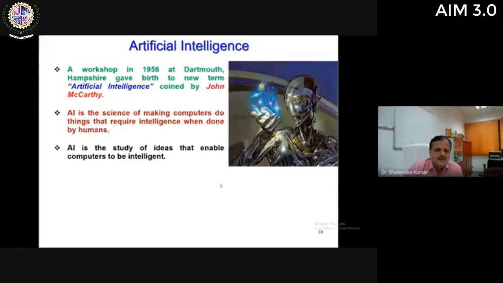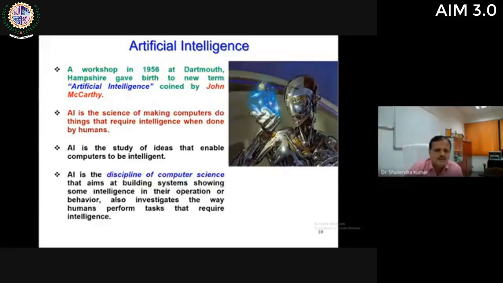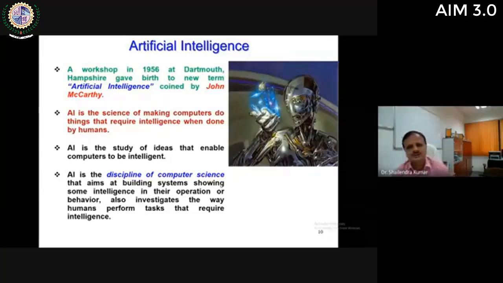So AI is the study of ideas that enable computers to be intelligent. Another definition is that AI is the discipline of computer science that aims at building systems showing some intelligence in their operation or behavior. It also investigates the way humans perform tasks that require intelligence. So it is a branch of computer science.